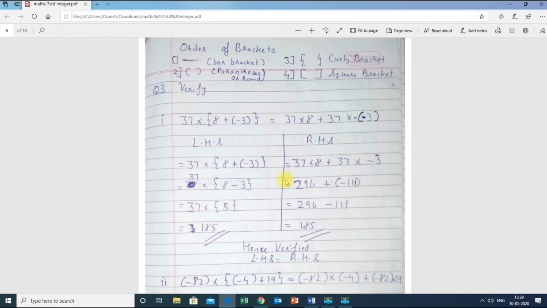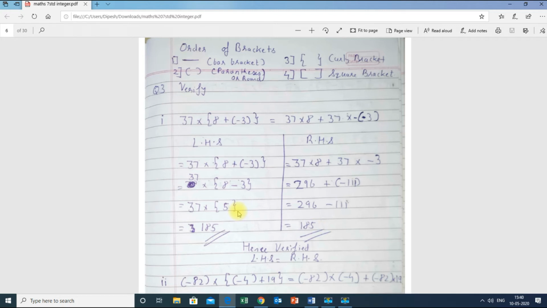Now in the right hand side, first we have to solve the bracket. Here the minus sign is outside the bracket. Keep this in mind. If you see the question in the textbook properly, the minus sign is outside the bracket. So first solve this by removing the bracket, and I wrote minus 3 over here. Next, now I have to multiply. I will multiply 37 into 8, that is 296, and 37 into minus 3 is minus 111. Now I will open the bracket, plus minus is minus, that is 296 minus 111, that is 185.